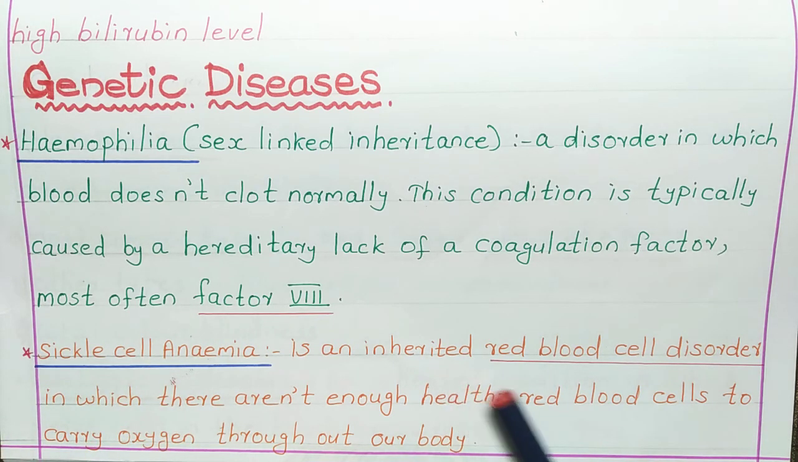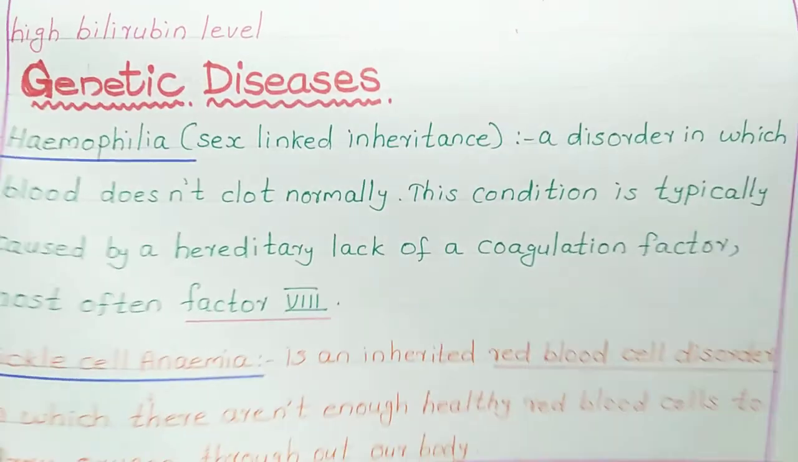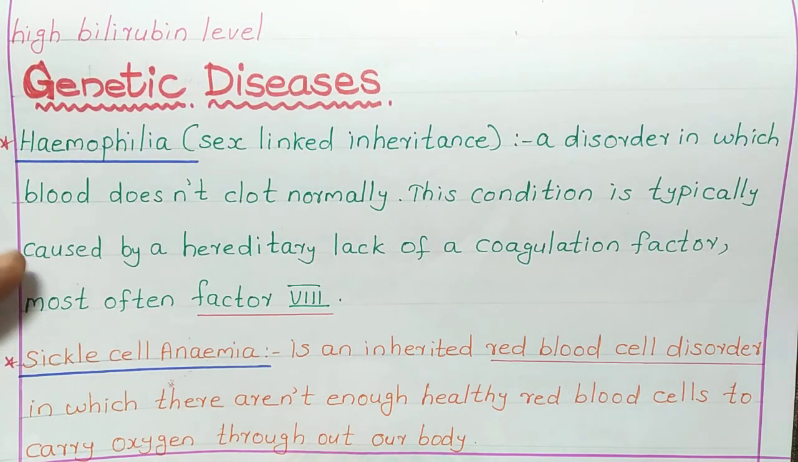Next one is sickle cell anemia. It is an inherited red blood cell disorder in which there aren't enough healthy red blood cells to carry oxygen throughout our body. We should have enough red blood cells in order to carry oxygen throughout our body, but in this case, there will be a lack of healthy red blood cells. And this is an inherited disorder.